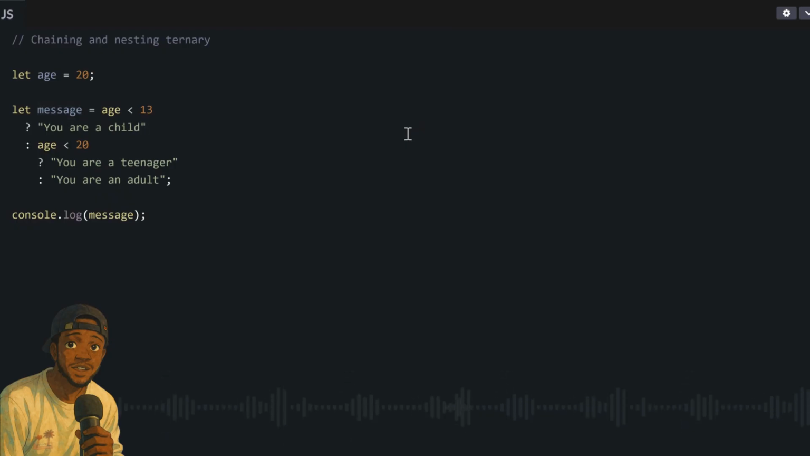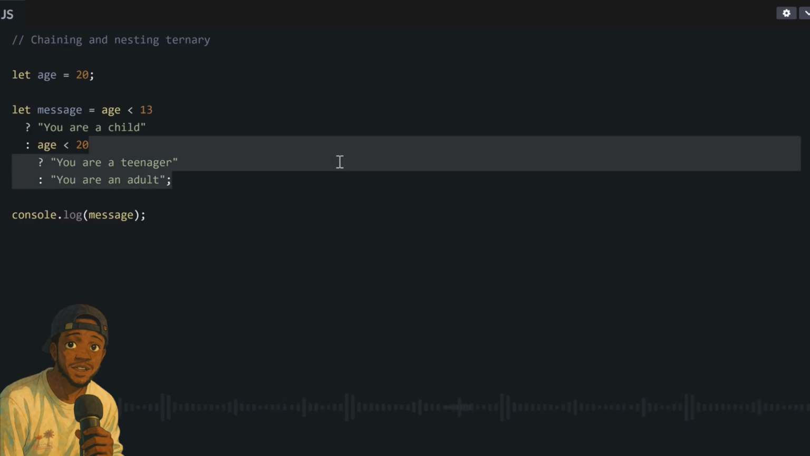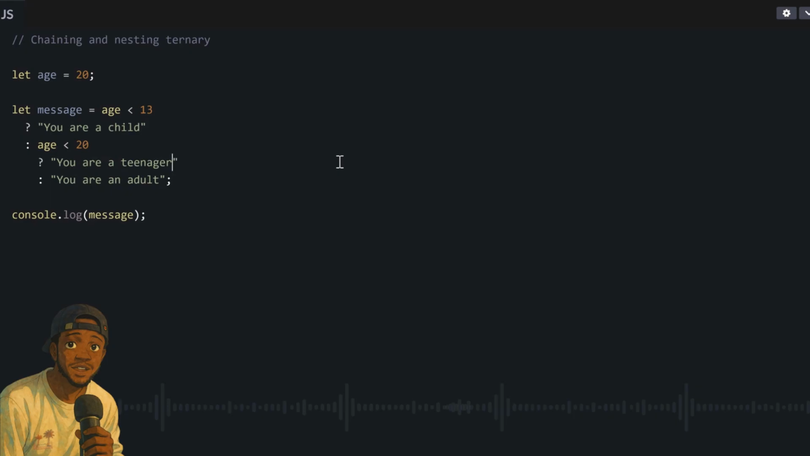But now, if this condition no dey true, if this age no dey less than 13, then it go perform another check. That is, it go jump to this second ternary operation. So it go perform another check. This time, it could check if the age dey lesser than 20. This other check wey we dey perform for here na the chaining of multiple ternary, because now we dey use more than one ternary operator. So if this second check dey true, then it go return the string, you are a teenager. But if this one also no dey true, then it go simply return you are an adult.